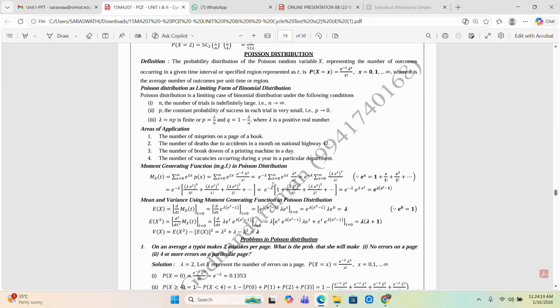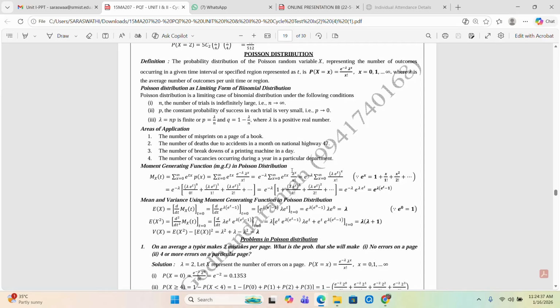Now take the constant e^(-λ) outside. So, summation of x equals 0 to infinity e^(tx) into λ^x by x factorial.